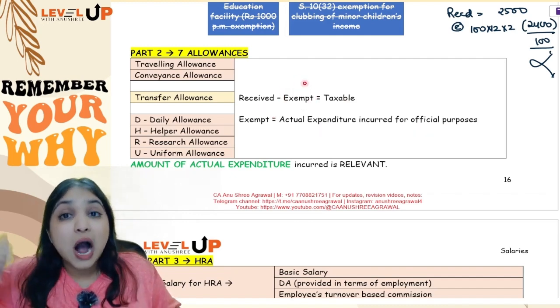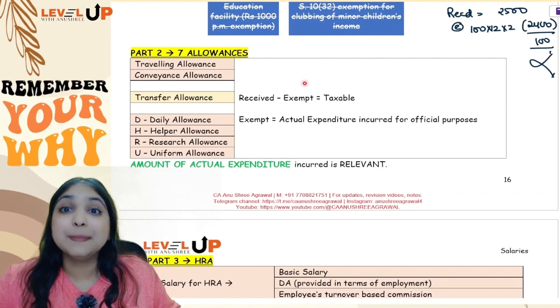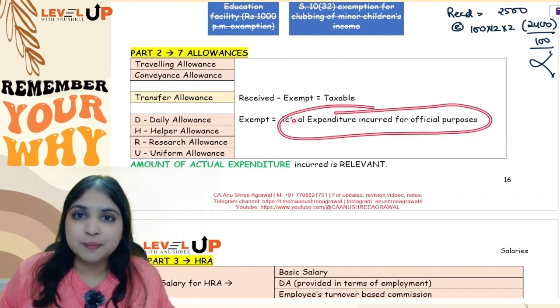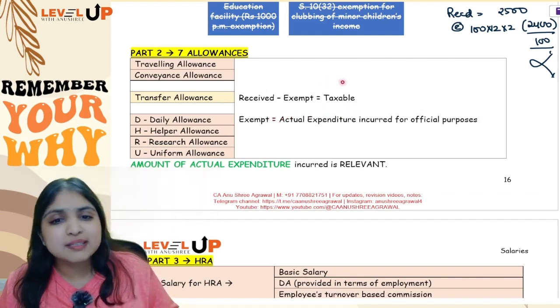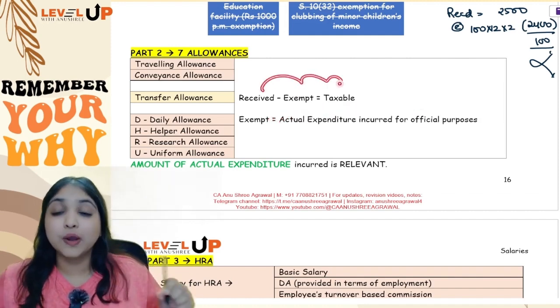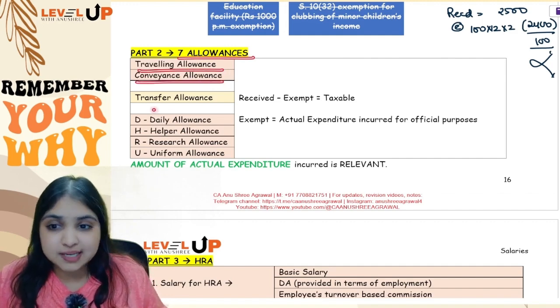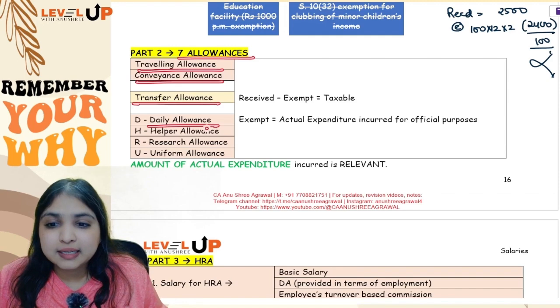So here, how much the assessee has incurred for official purpose is relevant. It is perfectly relevant, because whatever he has incurred for official purpose, that only is going to be exempt. Received minus exempt, balance will be taxable. Okay, so what are these 7 allowances? Number 1, you have travelling allowance, then conveyance allowance, then transfer allowance, then daily allowance, helper allowance, research allowance, uniform allowance.